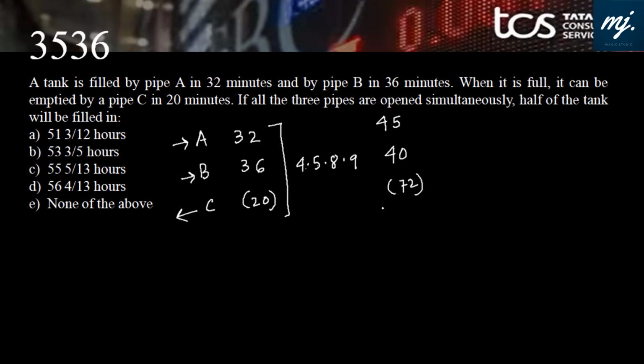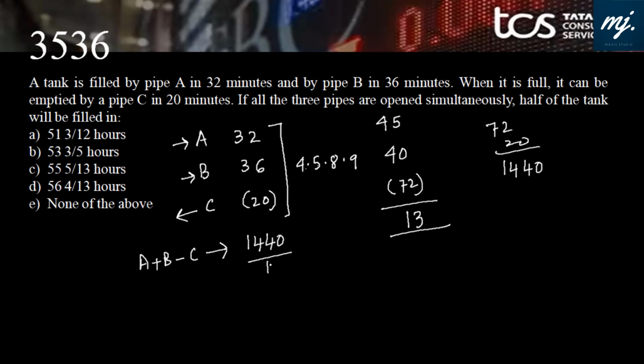And we know the simple rule, just add up. 85 minus 72 is 13. And how much is this? 72 into 20 is 1440. That means if A, B and C are working together, total time required would be 1440 by 13 minutes to fill the entire tank. This is the time required for the entire tank.